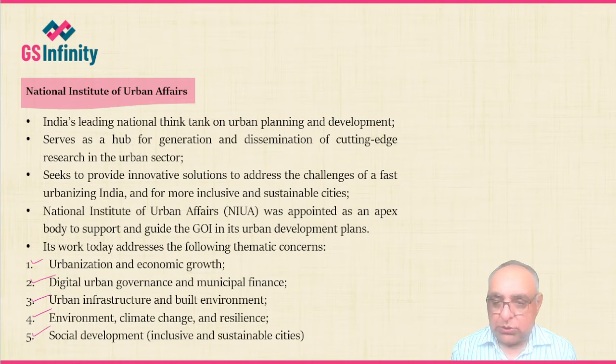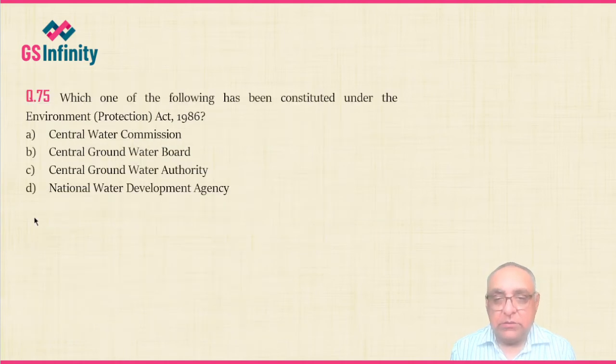So the next question, which one of the following has been constituted under the Environment Protection Act 1986? So 4 options. Option A, Central Water Commission. Option B, Central Groundwater Board. Option C, Central Groundwater Authority. Option D, National Water Development Agency. So the correct answer is C, that is Central Groundwater Authority.